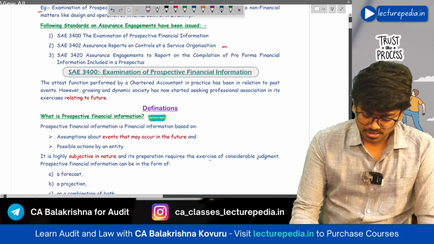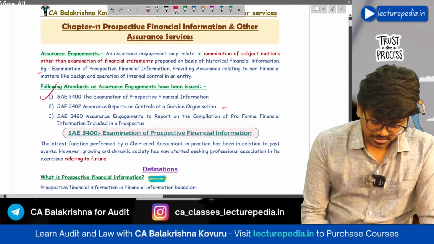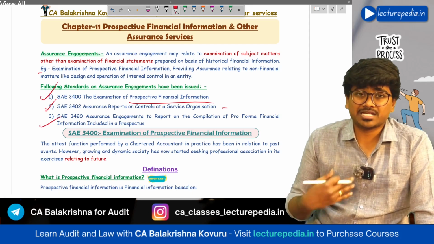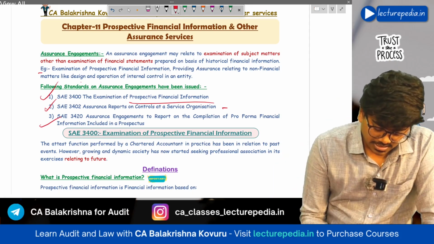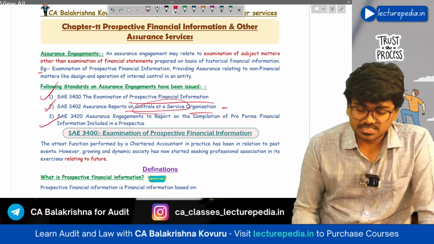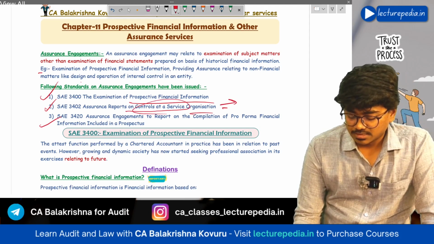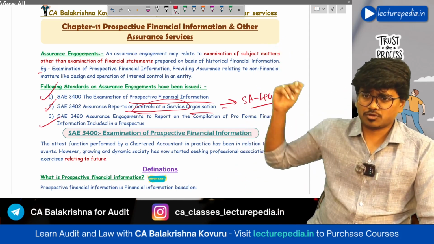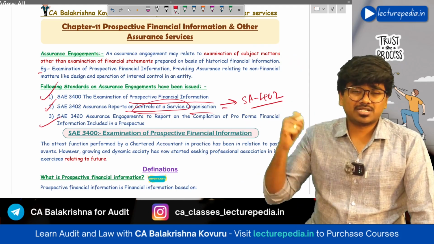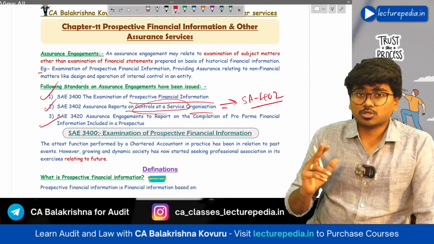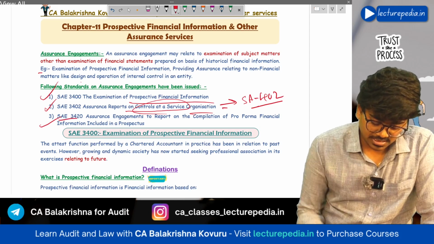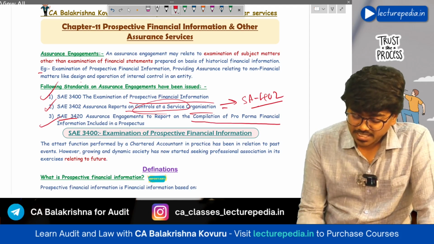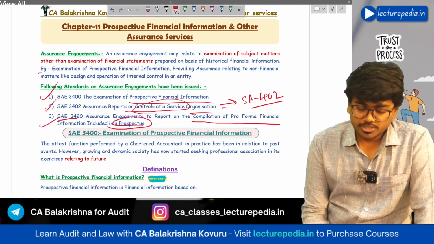So there are three standards under this series. The first standard deals with providing assurance on prospective financial information. The next standard, SAE 3402, deals with providing assurance on controls at a service organization. We will see how these standards are connected. Next, SAE 3420 deals with providing assurance on compilation of pro forma financial information that will be included in a prospectus.